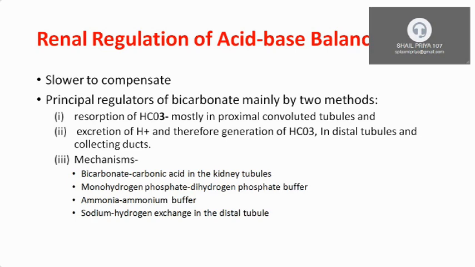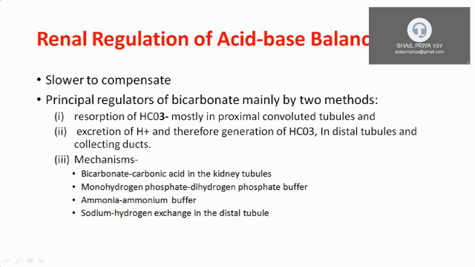Now again there is another regulatory mechanism, that is renal regulation of acid-base balance. The kidney regulates bicarbonate mainly by two methods. First is reabsorption of bicarbonate, mostly in the proximal convoluted tubules. Around 80% to 90% of filtered bicarbonate gets reabsorbed in the kidney, in the proximal tubule and ascending loop of Henle.